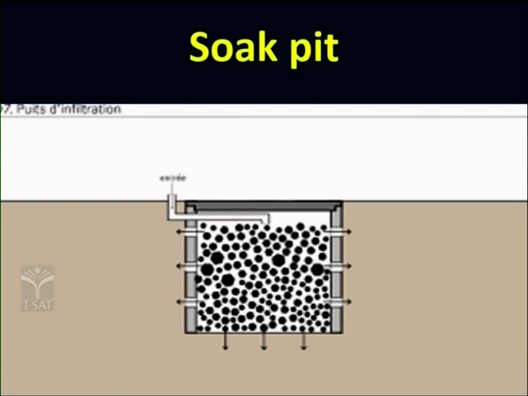The soak pit is totally covered. Water coming from the house gets filled up in the soak pit. Then slowly the water gets filtered and goes deep down, and this water can again be extracted through bore wells and used for irrigation. So we can make use of soak pits in order to store water.